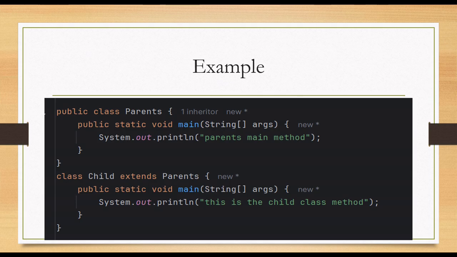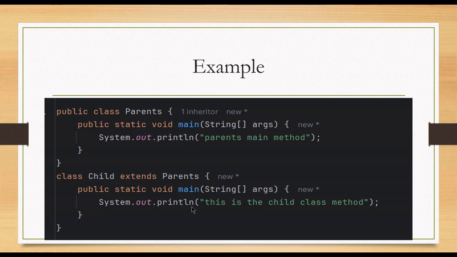As an example of this question, I have created two classes. The first class is the parent class and the second class is the child class. Inside the parent class I have declared the main method, and inside it I declare one println message, the parent main method. In the child class I extend the parent class and declare the same main method.